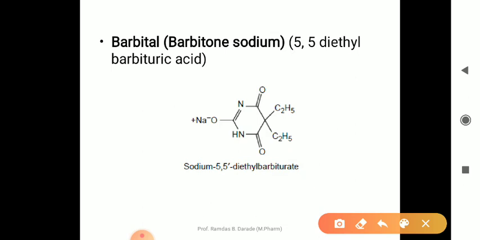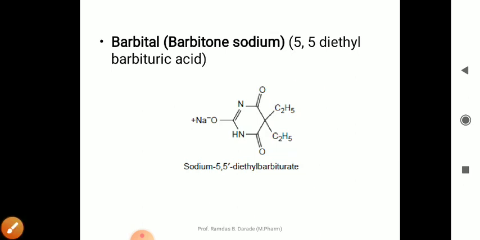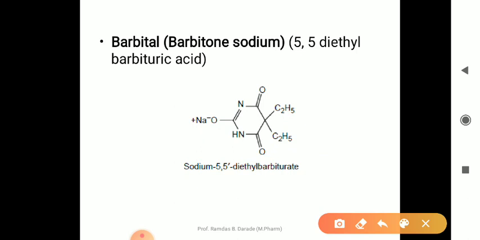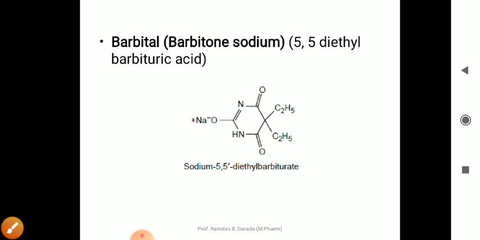Here there are two ethyl groups. So barbital is chemically 5,5 diethyl barbituric acid. This is the structure of barbituric acid, and the substitution at the fifth position is of two ethyl groups. Very simple structure.